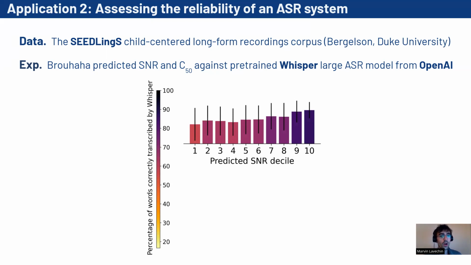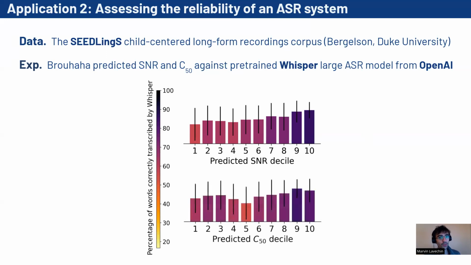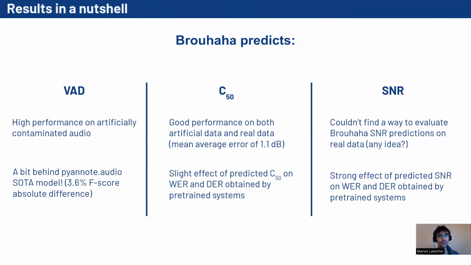On average, Whisper correctly transcribes 90% of the words on high SNR utterances, but this number goes down to 50% on low SNR utterances. The trend with respect to C50 is a bit less clear, although Whisper tends to make more mistakes on low C50 utterances. To summarize, we have shown that Brouhaha achieved high performance on the VAD task on artificially contaminated data.